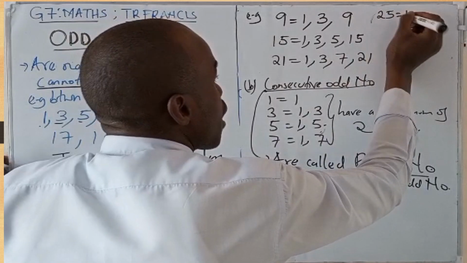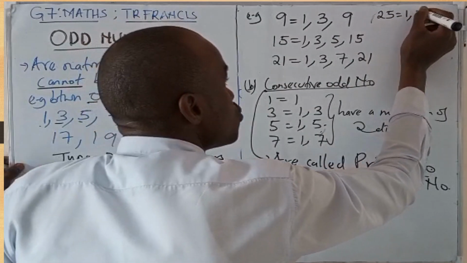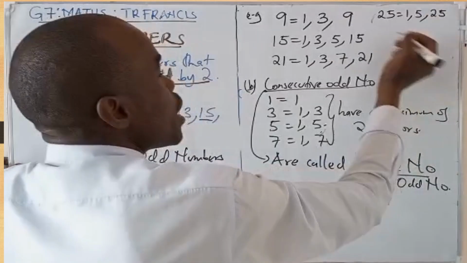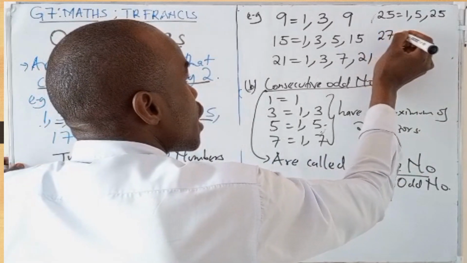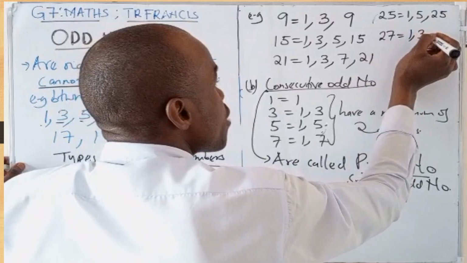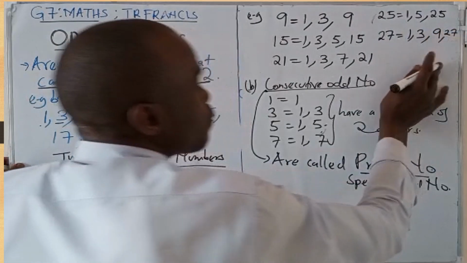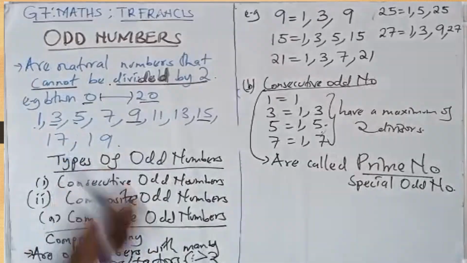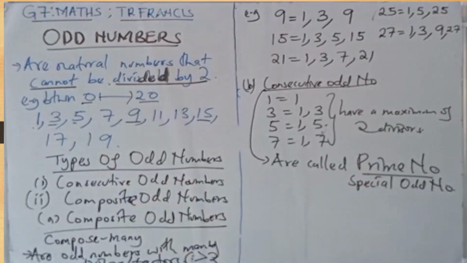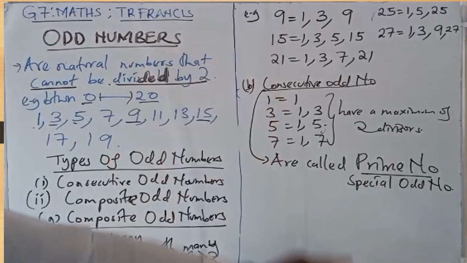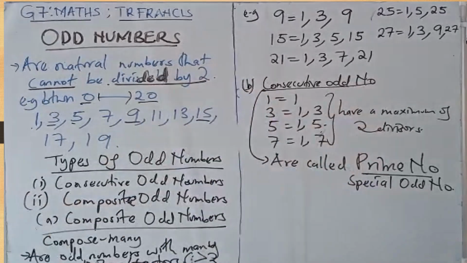It has 1, 5, and 25 as divisors. We can have 27, with 1, 3, 9, and 27 itself. So any odd number with more than two divisors is called a composite odd number, and only one with two divisors is called a prime number.